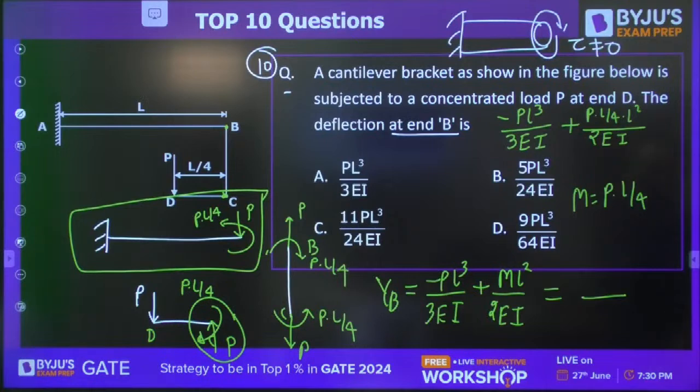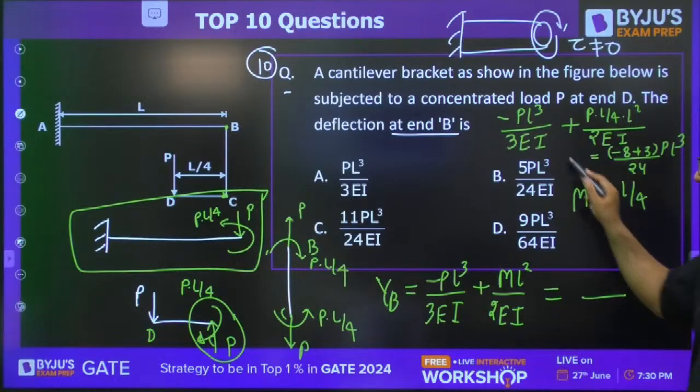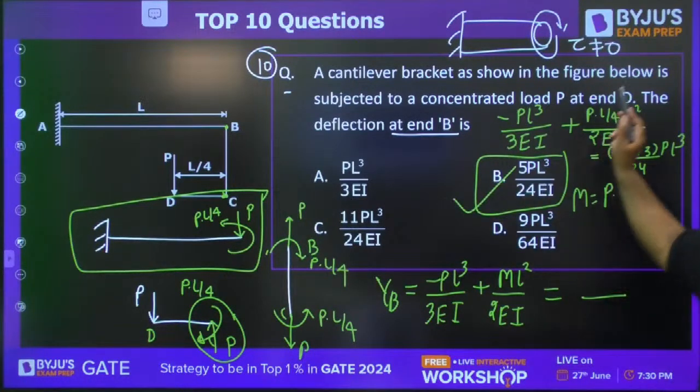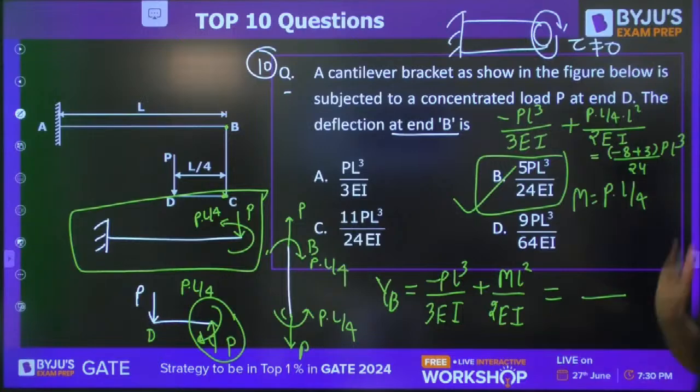So it is PL cube upon 8. Okay, PL cube upon 8. So you will be taking 24 as the LCM: minus 8 plus 3, PL cube. The answer will be 5 PL cube upon 24 EI. B is going to be the right answer for this. Very good, Nitesh.